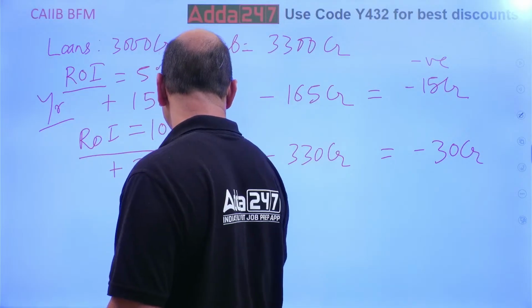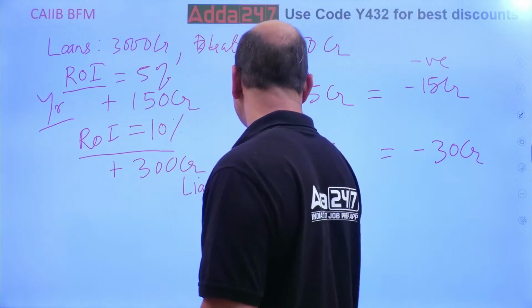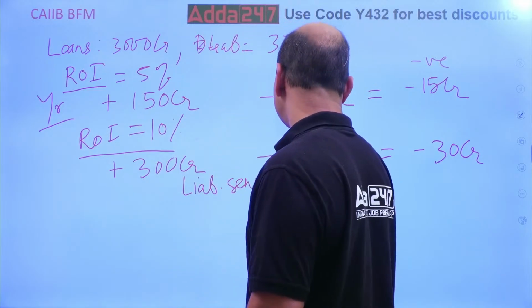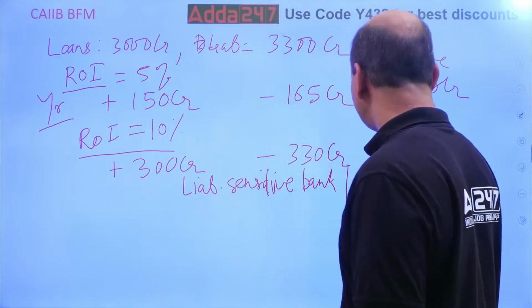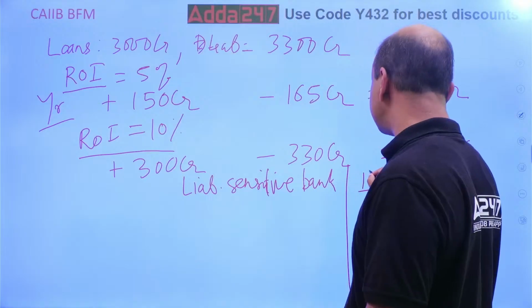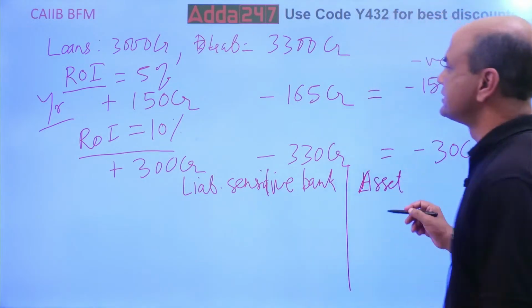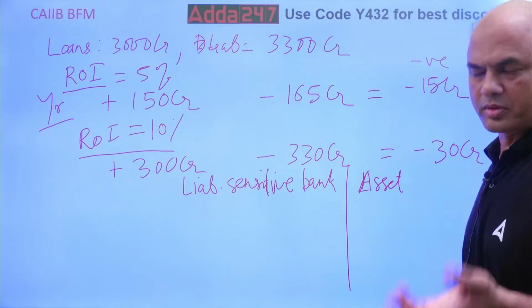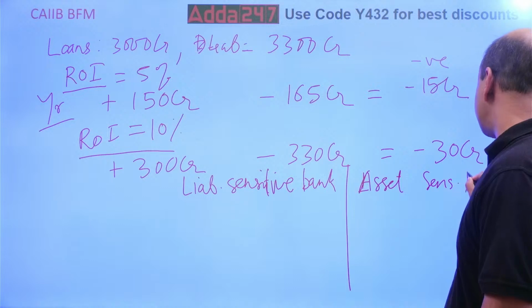Liability sensitive bank. And then asset sensitive bank means it is having more assets, means this asset side will be more. Asset sensitive bank.